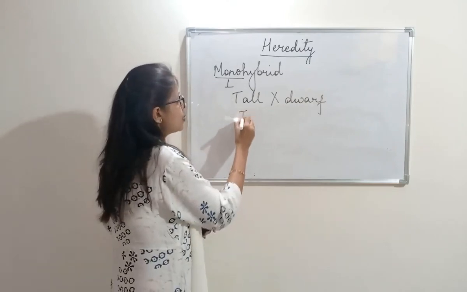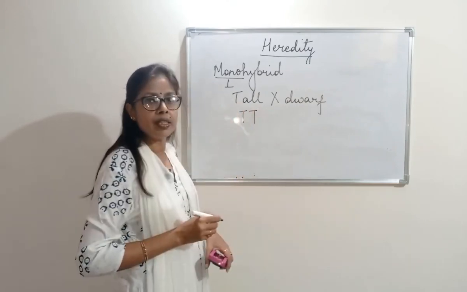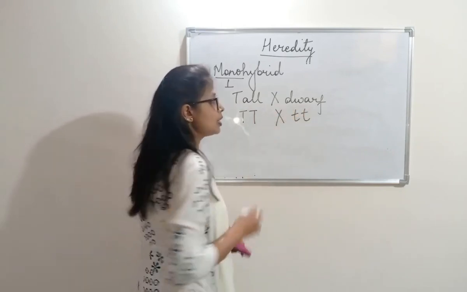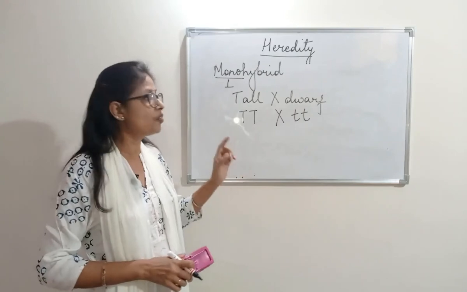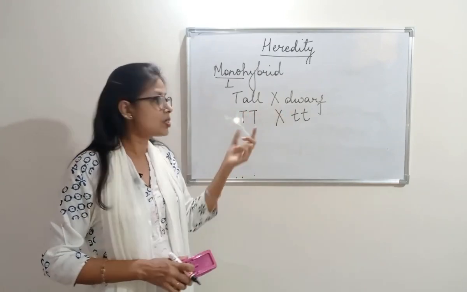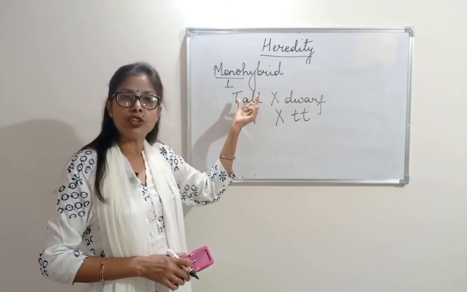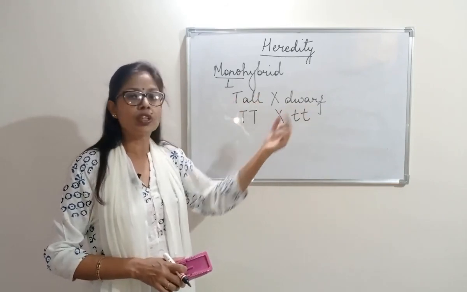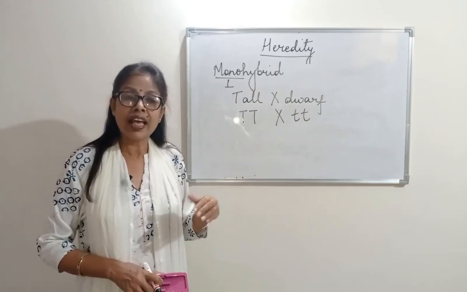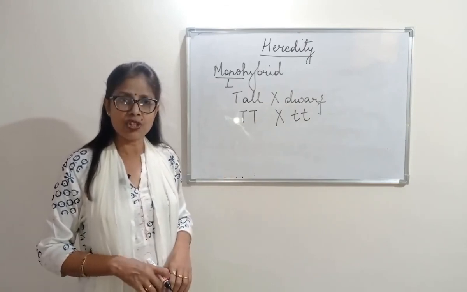He gave the gametes as capital T, and for the dwarf he used small t. My dear children, always remember, when we take contrasting characters, we use a capital letter for the dominant trait and a small letter for the recessive trait. That means the trait which is not expressed in the F1 generation.